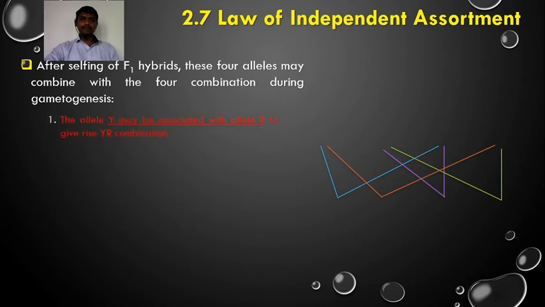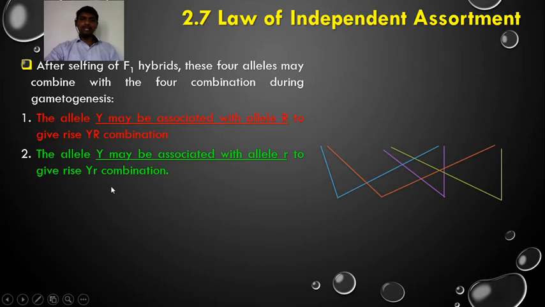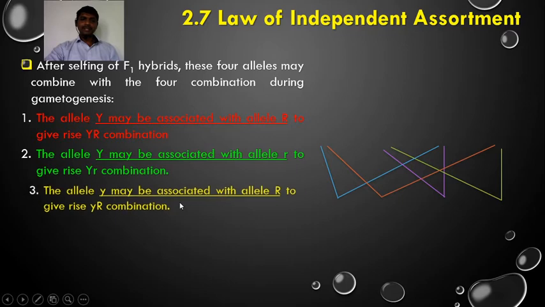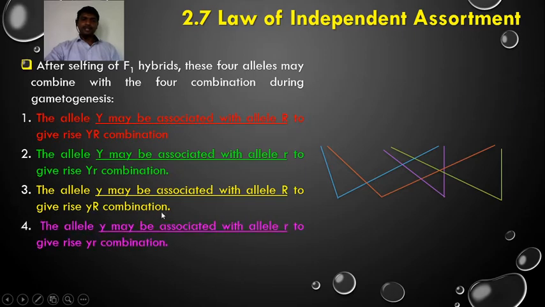The allele capital Y may be associated with the allele capital R to give the YR combination. Similarly, the allele capital Y may be associated with the allele small r to give the capital Y small r combination. The allele small y may be associated with the allele capital R to give the small y capital R combination. The allele small y may be associated with the allele small r to give the small y small r combination.